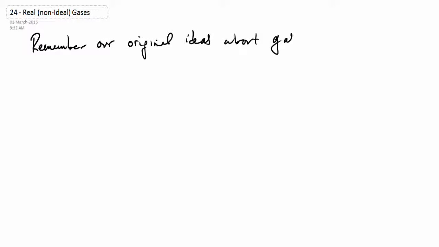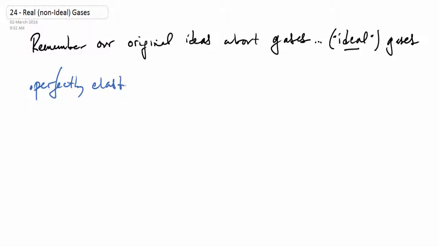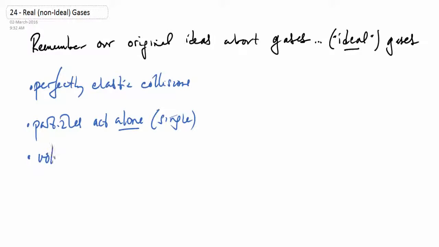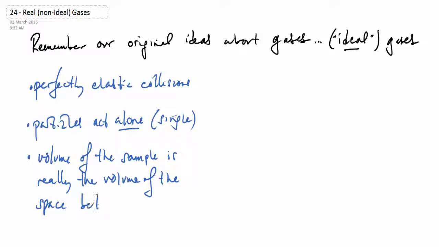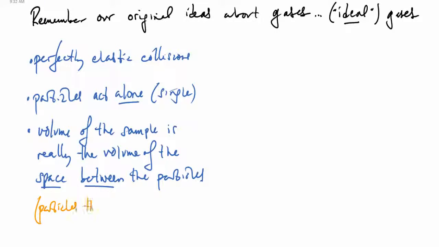Please try to remember our original ideas about gases. Those ideas were the ideas about the ideal gases. Perhaps you remember we said that an ideal gas would have perfectly elastic collisions, that the particles would act alone as single particles and never as groups, and that the volume of the sample would really be the volume of the space between the particles. In other words, the particles themselves would have almost zero or negligible volume in the overall space, so small we could ignore it. So these are the conditions for an ideal gas.